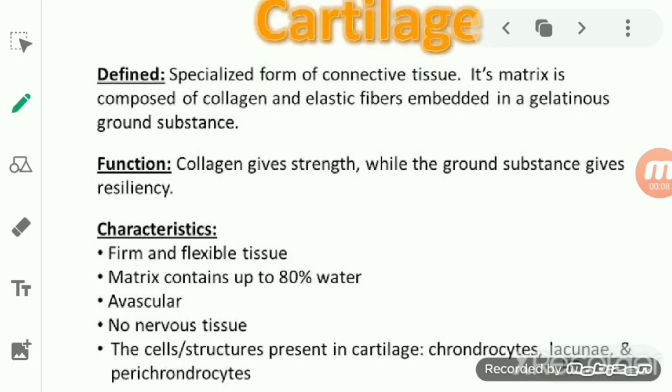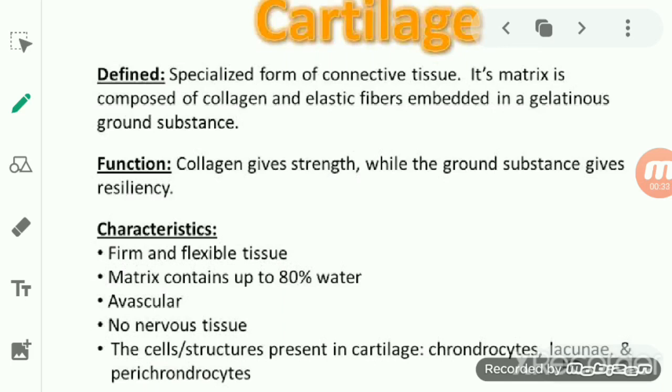So cartilage is a specialized connective tissue. It is a kind of connective tissue which is compact and less vascular. So these are compactly arranged connective tissues which are less vascular. And if you see the cartilage, you will find widely spaced cells.